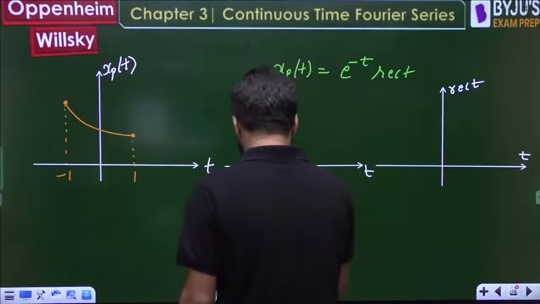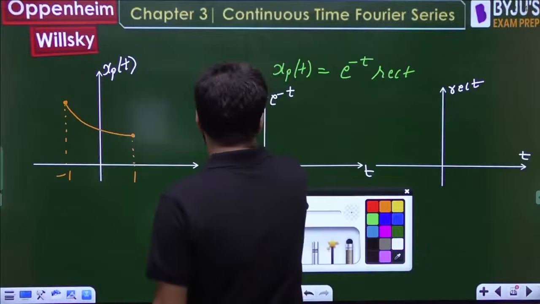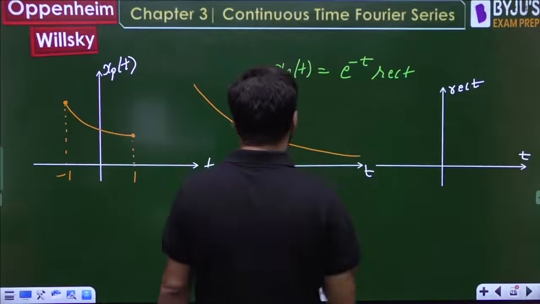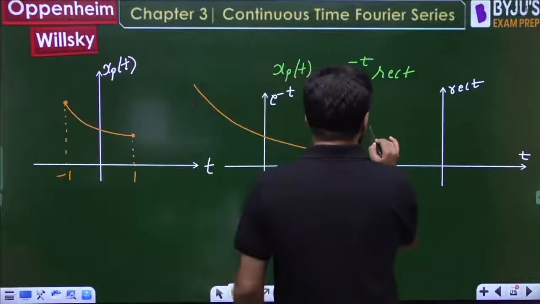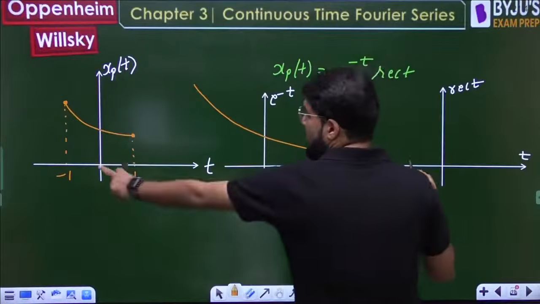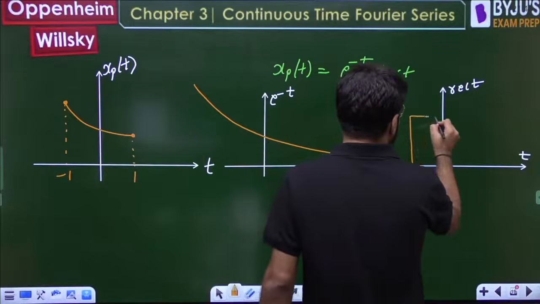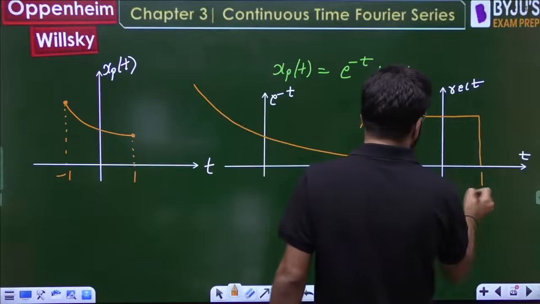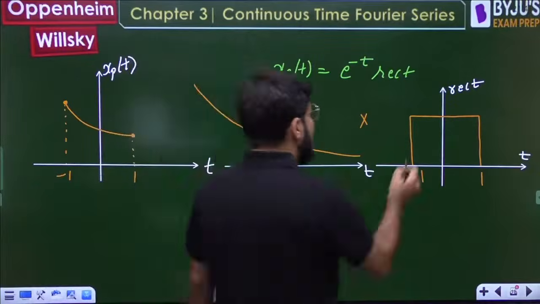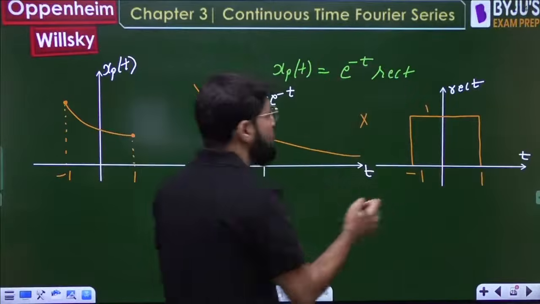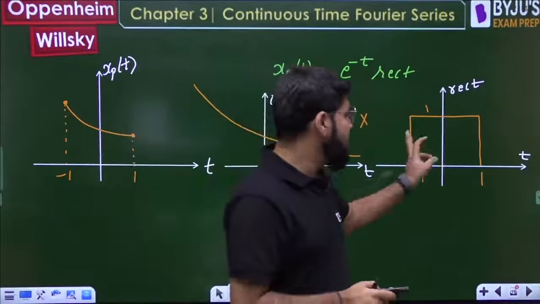If the function is only e power minus t, it is an exponentially decreasing function from minus infinity to infinity. But if I multiply it by a rect signal from minus 1 to 1, this is one of the applications of rect, creating a window for a signal. With a rect of amplitude 1 from minus 1 to 1, the product is non-zero only between minus 1 and 1.